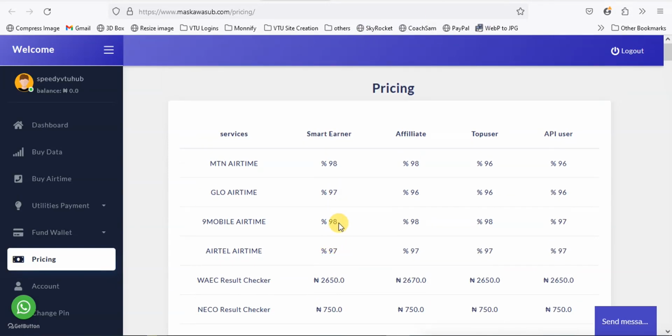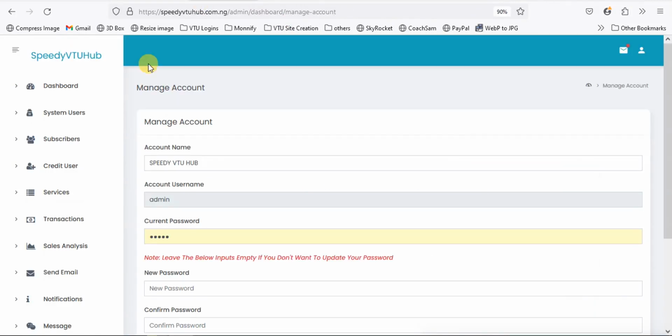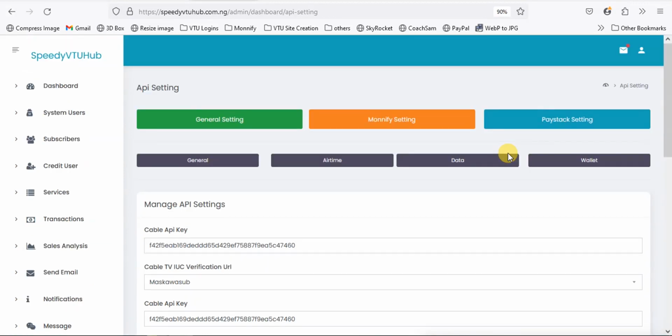This is pretty much about it. I think there was one more thing. Yes, I've been trying to remember something and I think I have remembered. And that is API settings. That's Monnify. Monnify is the payment processor that helps you collect money from your users and then fund their wallets directly, automatically on your behalf. So when your customer transfers and they get funded, that is powered by a payment processor. So we have Monnify here.